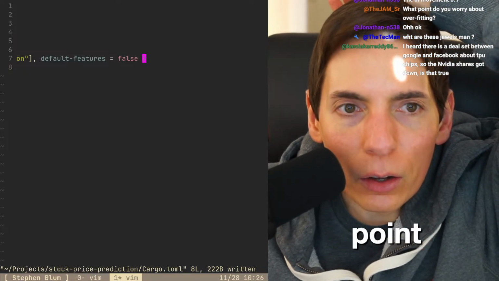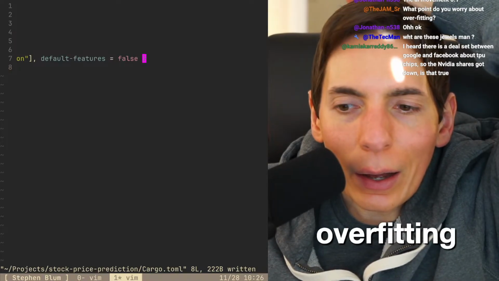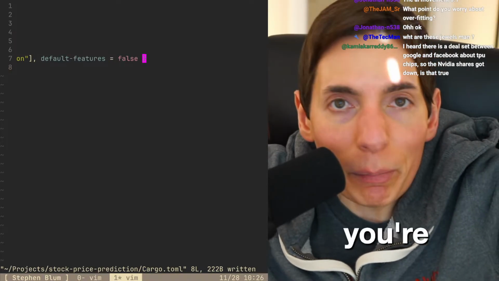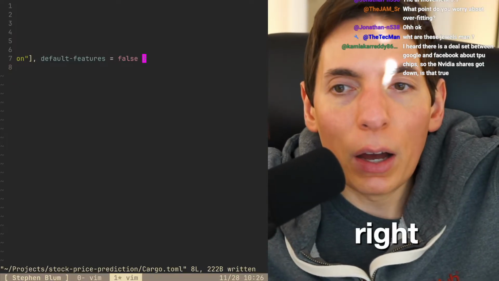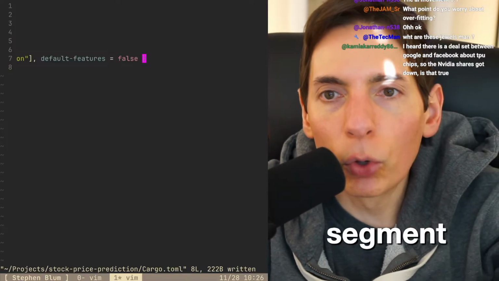At what point do you worry about overfitting? You can, if you're doing deep learning with a lot of data, right? You want to make sure not to overfit on a segment of data where you have more data.